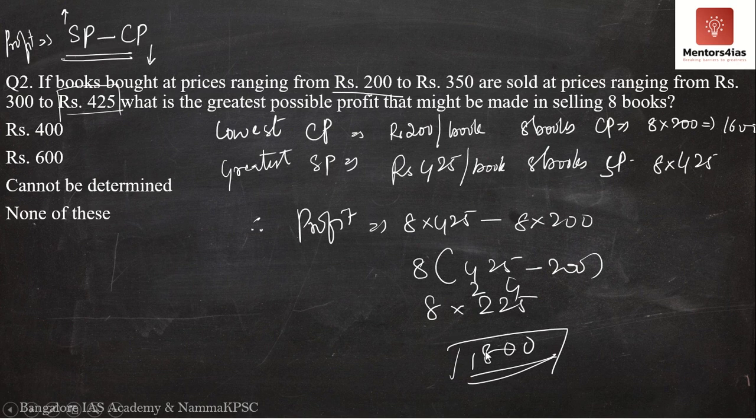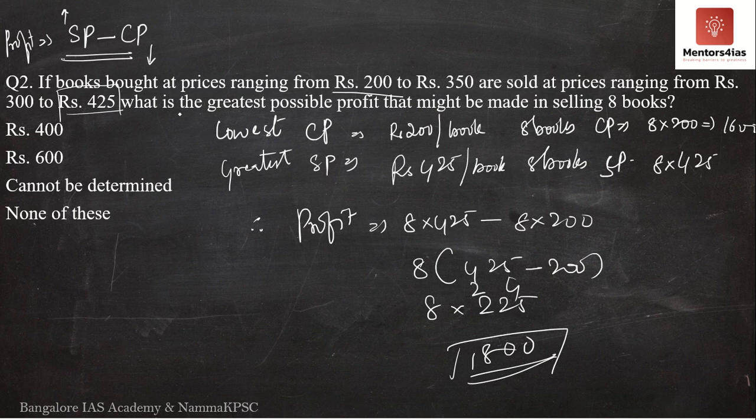See, you might ask, why am I taking 425? It could be 400, it could be 350, it could be 300, in case of selling price. See, what is the question asking? The question is asking for the greatest possible profit. That is why I am taking the highest or greatest selling price and the lowest cost price. This is the greatest profit which is possible in this range of cost price and in this range of selling price.